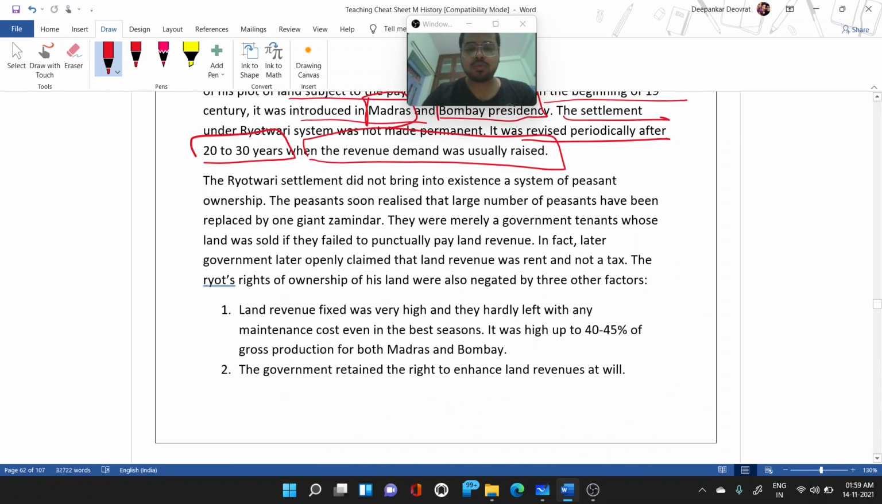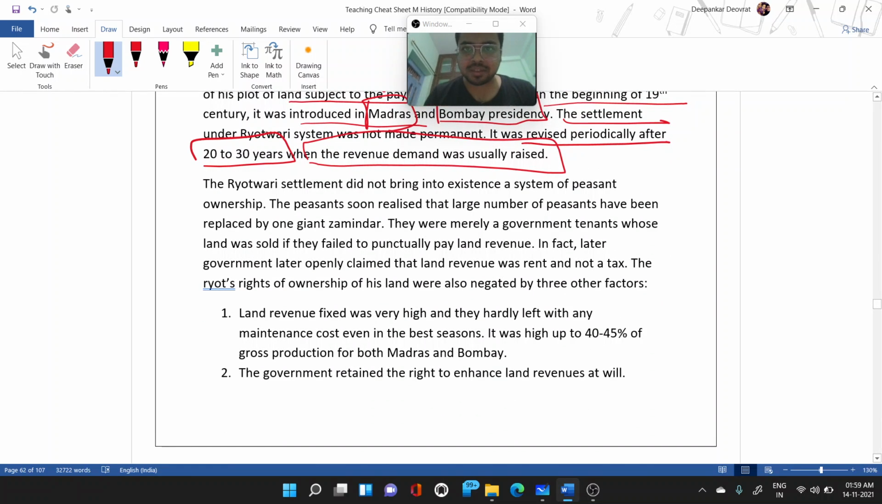So the revenue tax was not fixed and it was revised periodically. So the Ryotwari settlement did not bring into existence a system of peasant ownership. Why is it so? Because later they declared that you are not the owner, you are a mere renter.